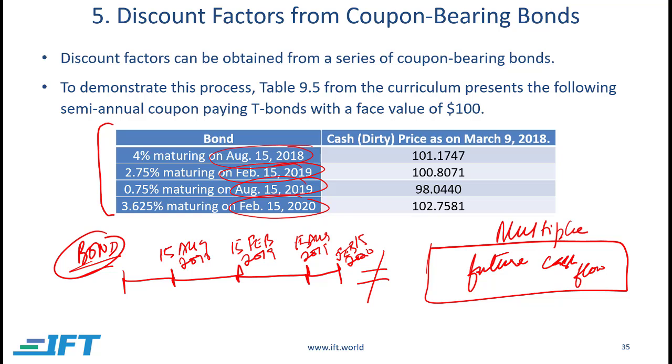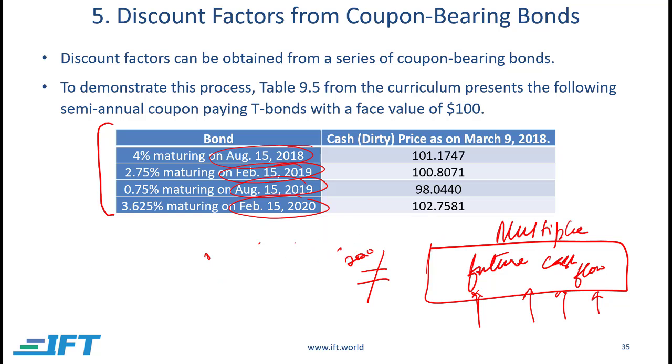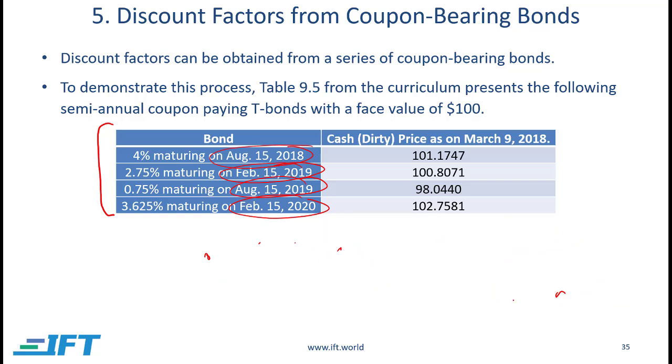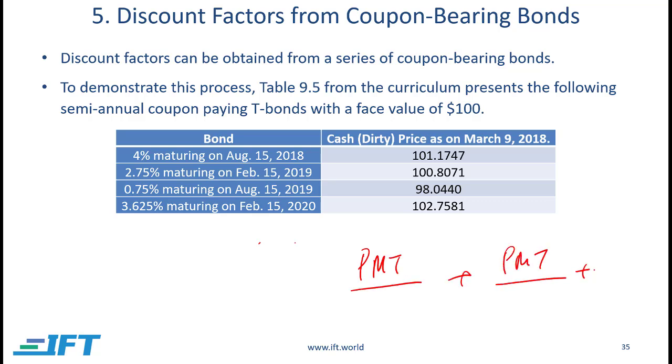So to be able to replicate that, we're going to use these different bonds which are obviously maturing on all those dates as well. Now before we jump into the arbitrage and all this calculation between this one bond and the other multiple cash flows through this portfolio, let's first have a look at how you would get those separate discount rates as well. Because when we talk about calculating the present value of future cash flows, if the cash flows are coming on separate dates, you have to use the discount rate accordingly to discount them back.